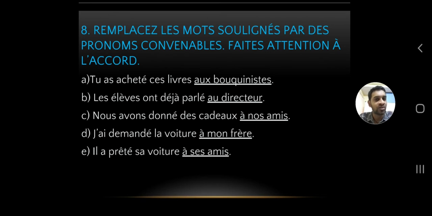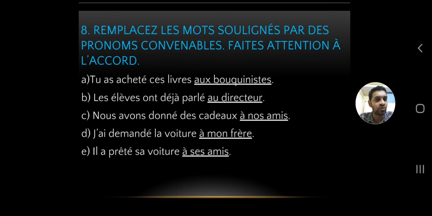Now you've got to check the verb. It's still conjugated in passé composé, so where will you place it? Before the auxiliary, O-N-T, the verb avoir, which is conjugated there. Les élèves lui ont déjà parlé. That's it.